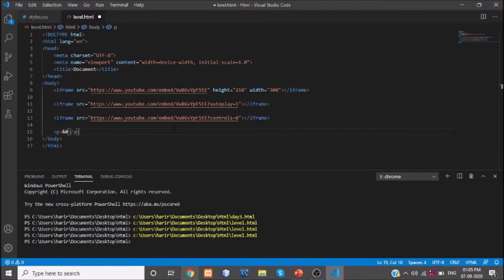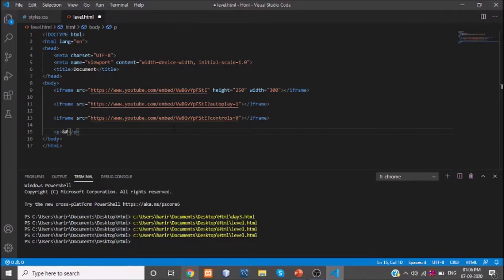We are using just two entities, the ampersand and hash symbol. After this, we have to specify certain numbers. In HTML, for each emoji they have given a numerical code format.